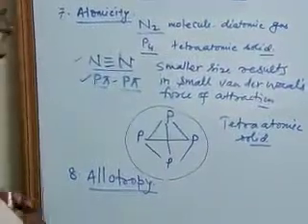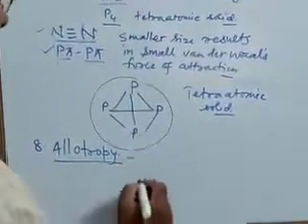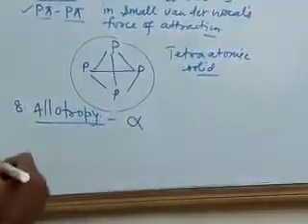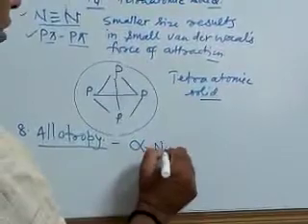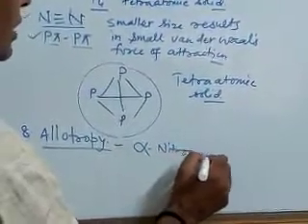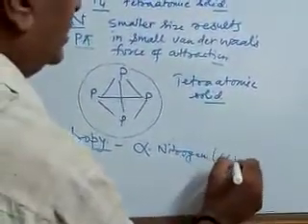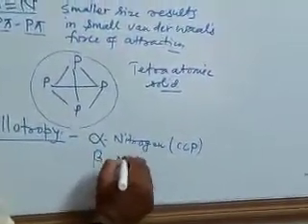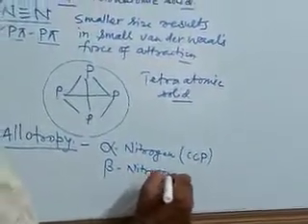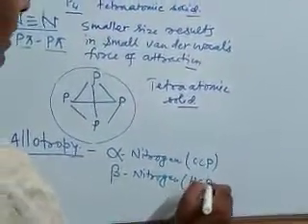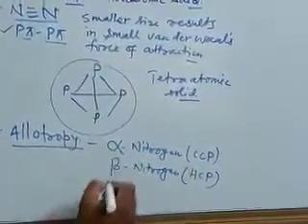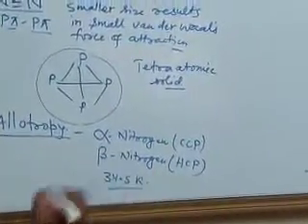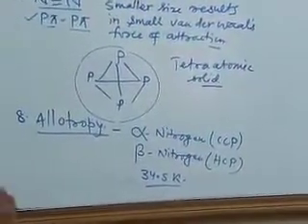As per the refresher book, nitrogen exists in two forms: alpha nitrogen having CCP crystalline structure and beta nitrogen having FCP crystalline structure, and the transition temperature is 34.5 Kelvin.